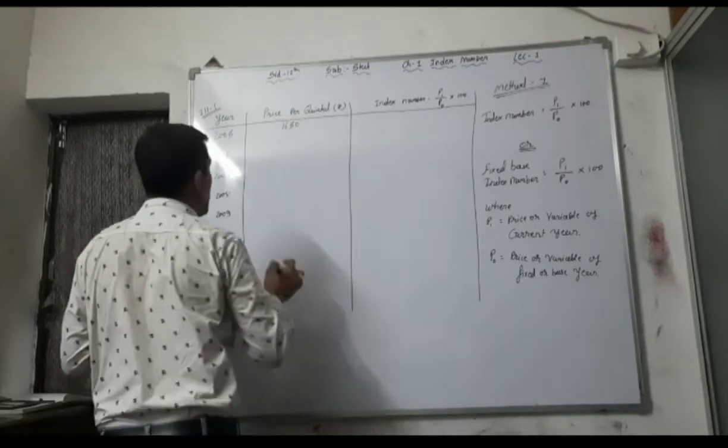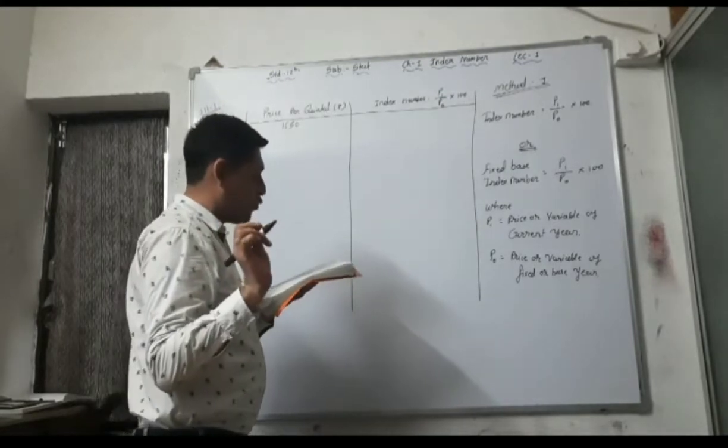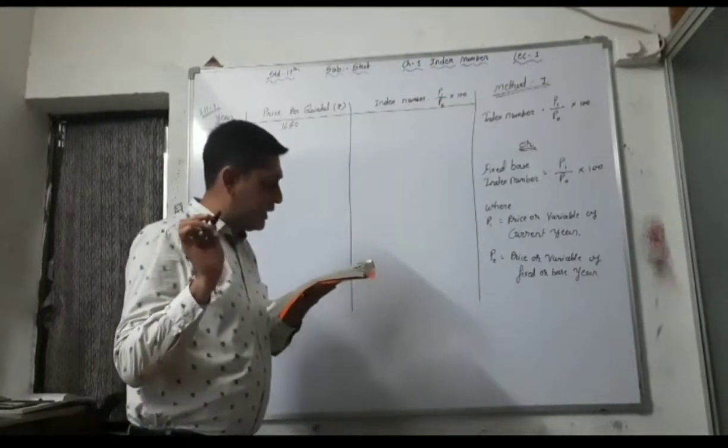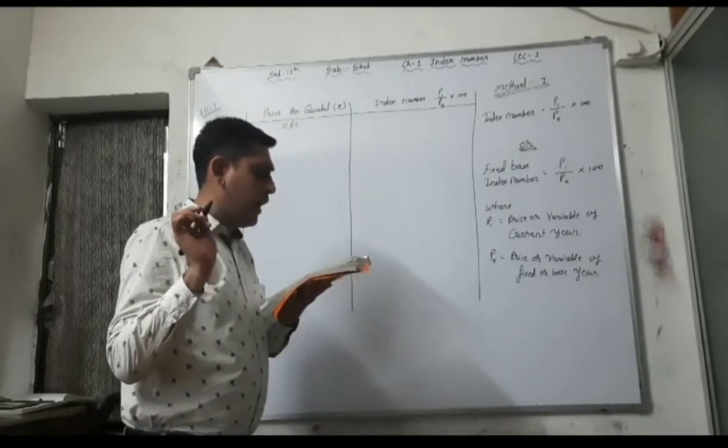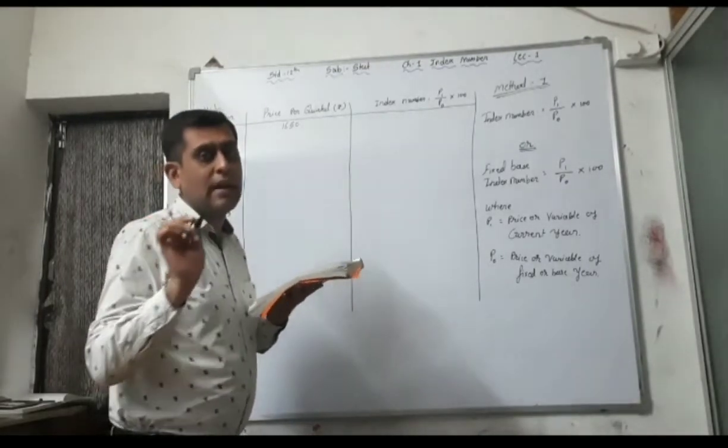year 2005, and that is your base year because we have to find out. See the question, taking the year 2005 as a base year and prepare all the remaining years index numbers.